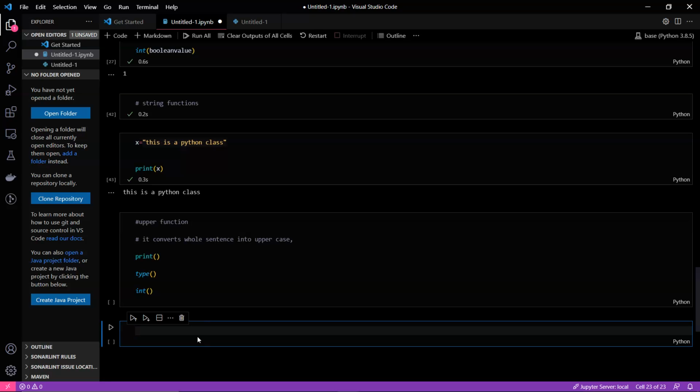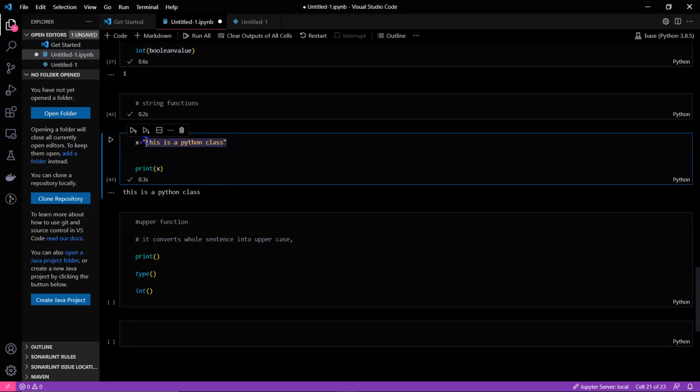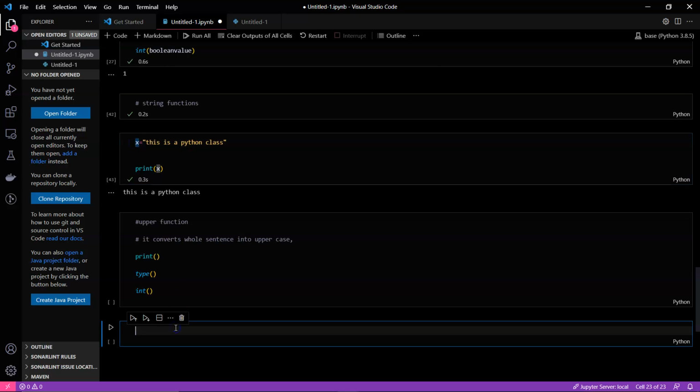So methods and functions are actually different. Methods are actually present in a class. Classes, objects and all this we will be learning in object oriented concepts. But as of now, just think that the string is an object and an object has some properties. So this is the string and we have stored it in x. This x value will become a string object, and this object actually has some inbuilt methods.